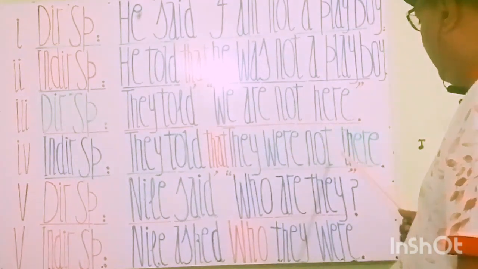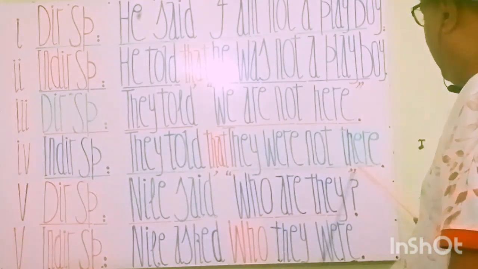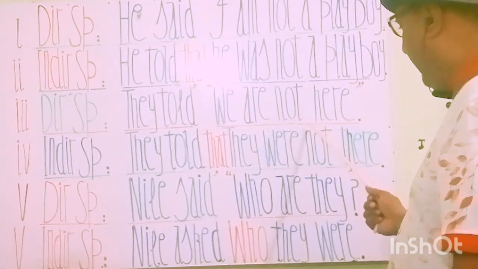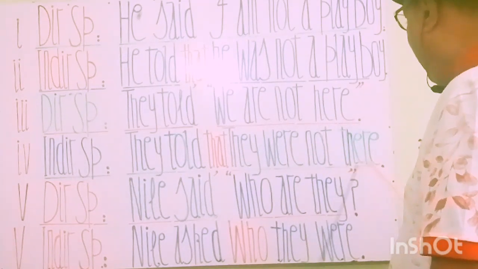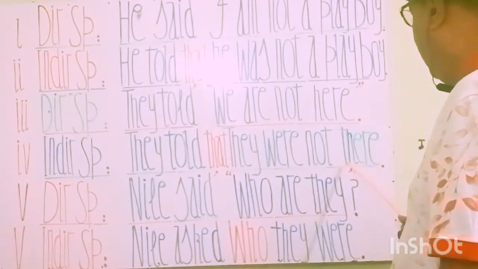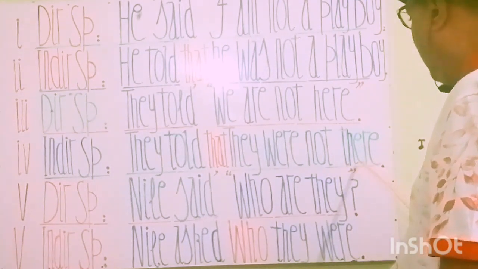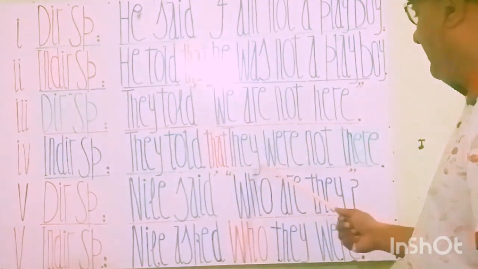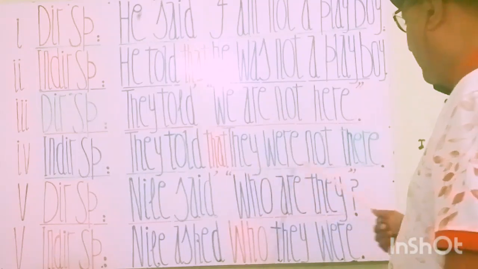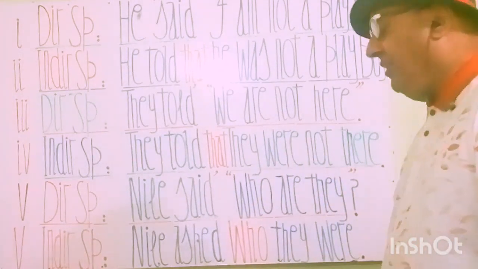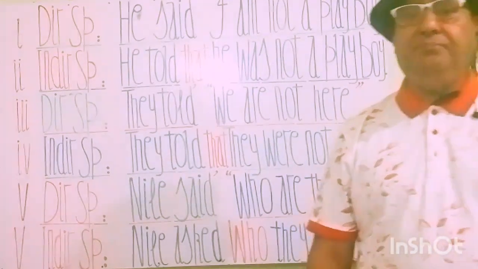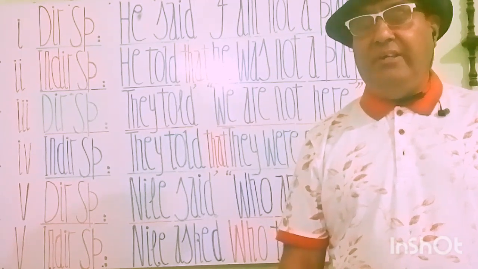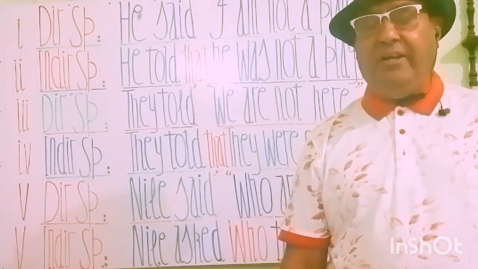So we have here, so here we'll change to there, we will write it there, as the rules say that if we have here, then in the indirect speech we will change it to there. So you see that there is there. So the new formation is they told, उन्होंने बताया कि they were not there, कि वो वहाँ नहीं थे. Hey my students, very beautiful statement. In indirect speech, they told that they were not there.